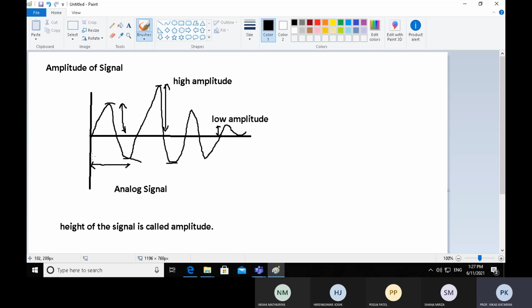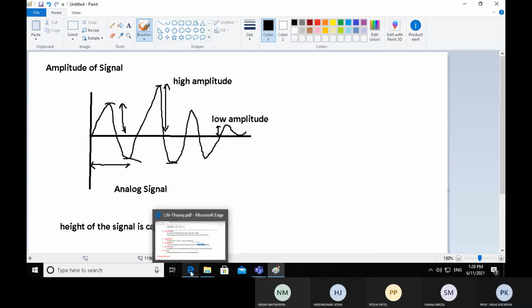So every transmission medium can have a different bandwidth, which tells us the bulk or capacity of data. So the upper and lower limit of frequency is called bandwidth.